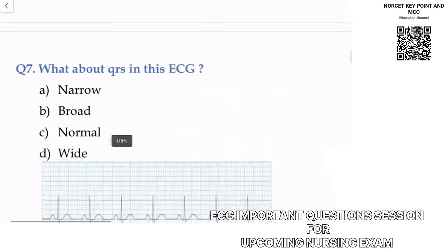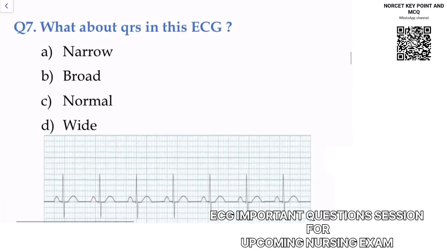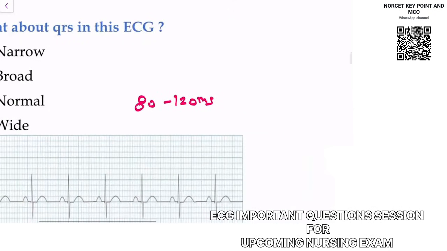If I ask what about the QRS in this ECG, you should understand the importance of QRS. I told you the normal QRS is 80 to 120 milliseconds. This is around 2.5 to 3 boxes, so I can say maximum 3 boxes.